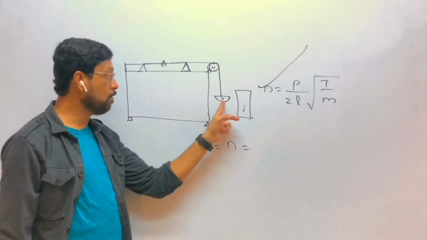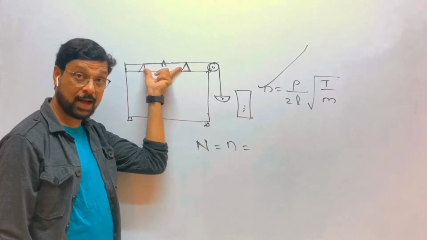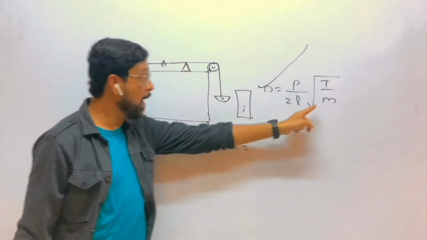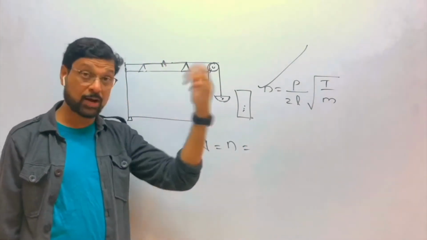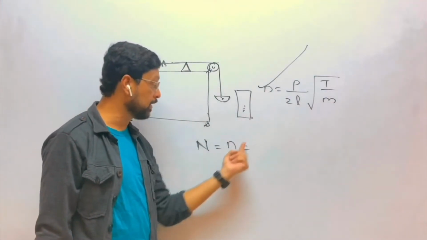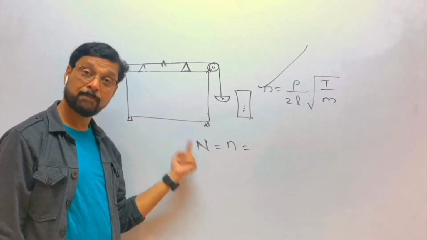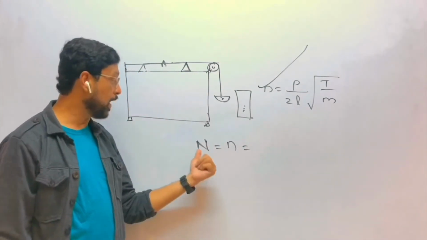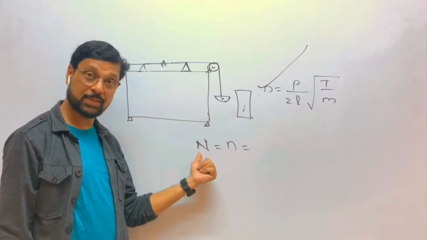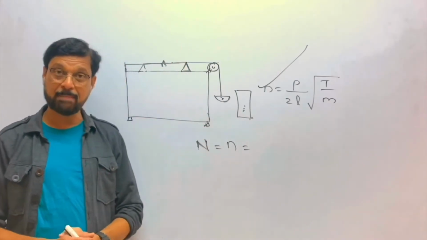You know how much is the tension, you know what is the length, the vibrating length, you can measure from here. Mass per unit length of the string is already measured beforehand. So you get the frequency of the string, and that will be the frequency of the fork. So that's how you can find out the unknown frequency, the frequency of the fork, using the sonometer experiment.